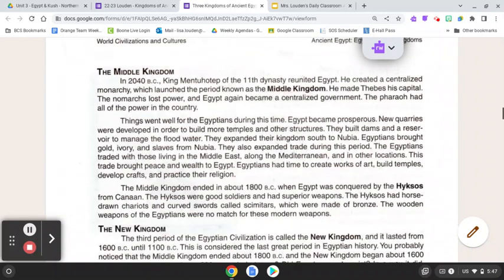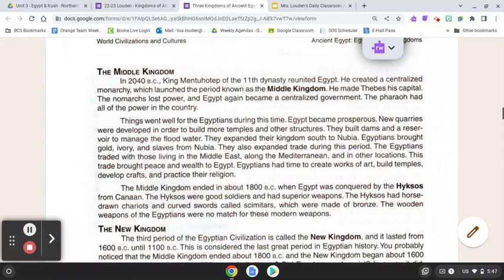The Middle Kingdom. In 2040 BC, King Mentuhotep of the 11th dynasty reunited Egypt. He created a centralized monarchy which launched the period known as the Middle Kingdom. He made Thebes his capital. The nomarchs lost power, and Egypt again became a centralized government. The pharaoh had all of the power in the country.